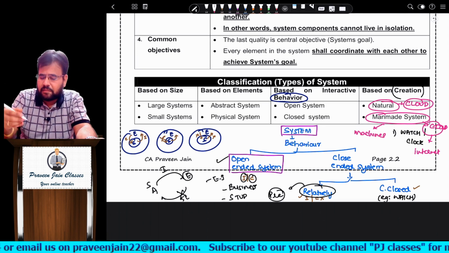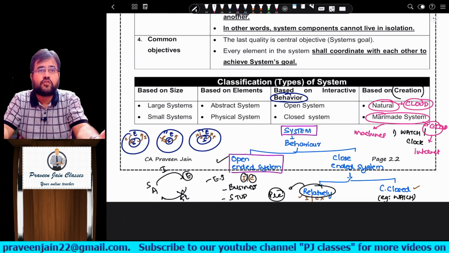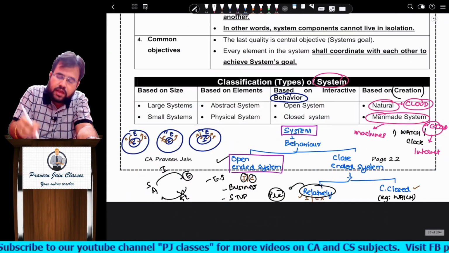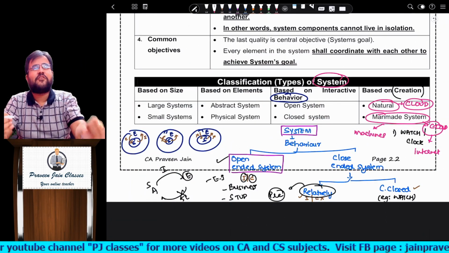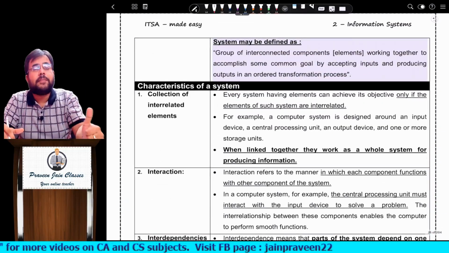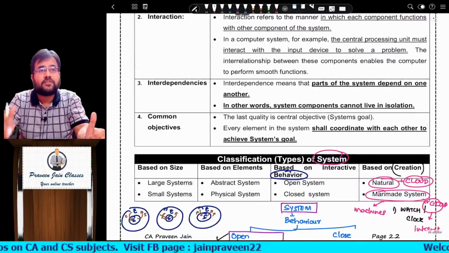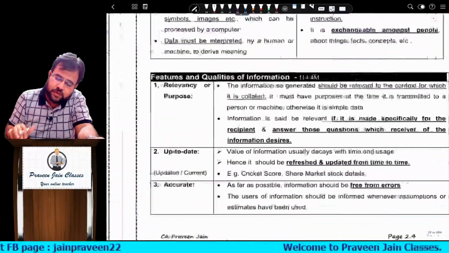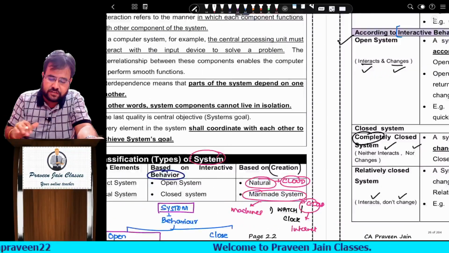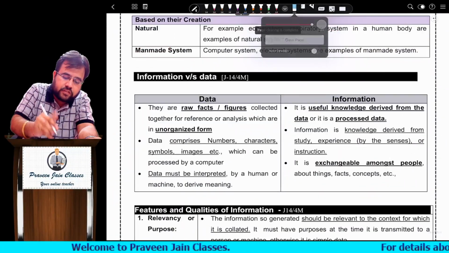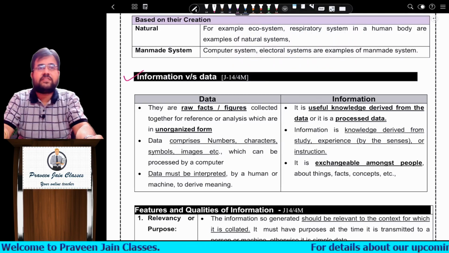Man-made systems are all those machines and physical things which humans prepare. So with this we conclude the classification of systems. How can systems be classified? First, based on size, then based on elements, based on behavior, and last one based on creation. Clear? Done. Let us now discuss another small concept, which is information versus data.